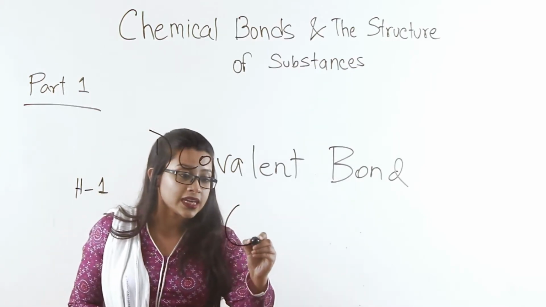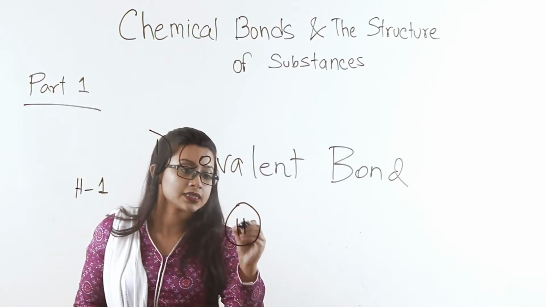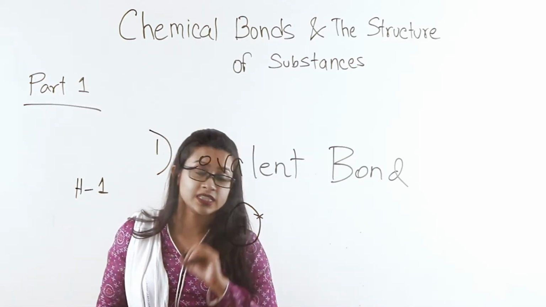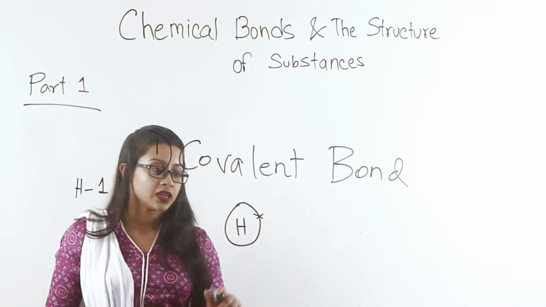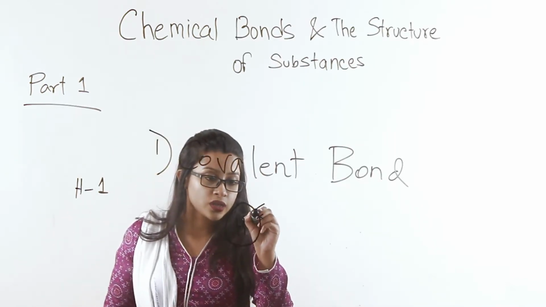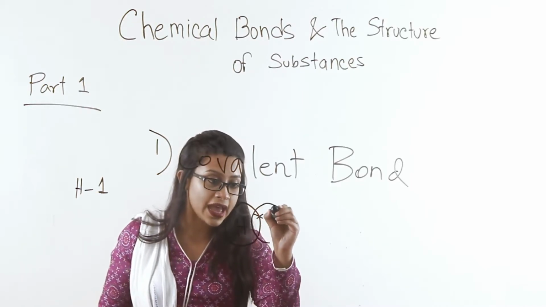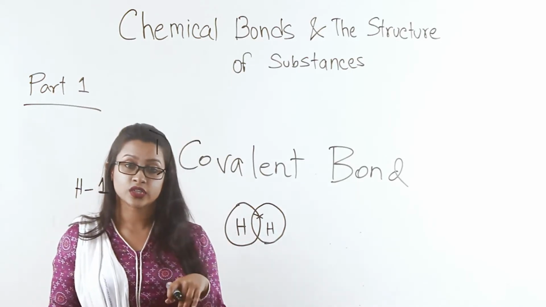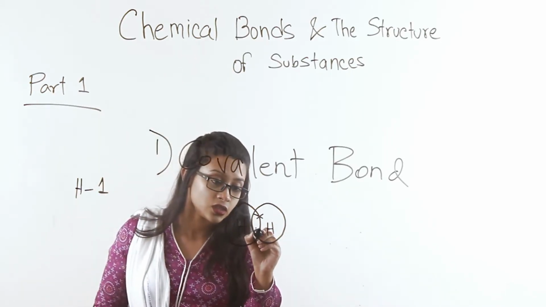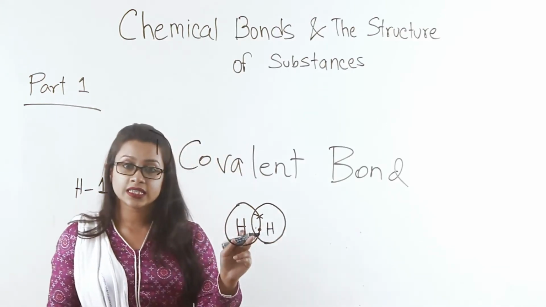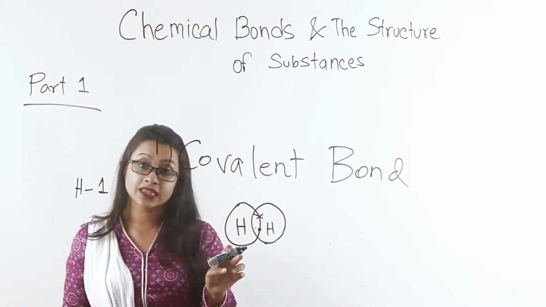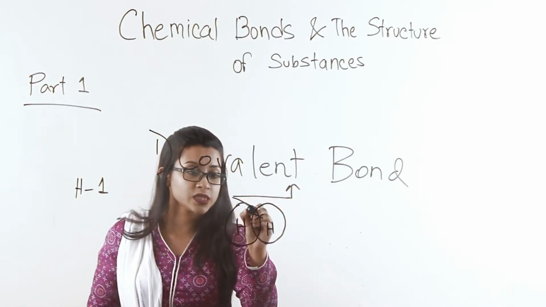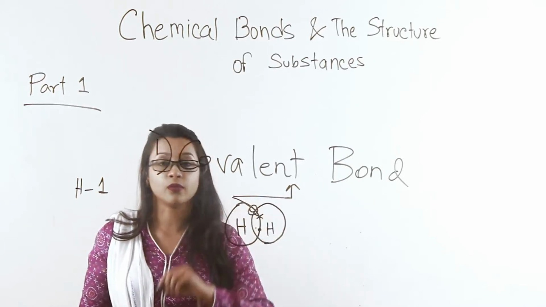And with that sharing, this hydrogen atom with 1 electron denoted by the cross mark forms a bond with another hydrogen atom having 1 electron on its outermost shell denoted by the dot. They're sharing these electrons and forming a bond within themselves. This bond between them is known as a covalent bond.